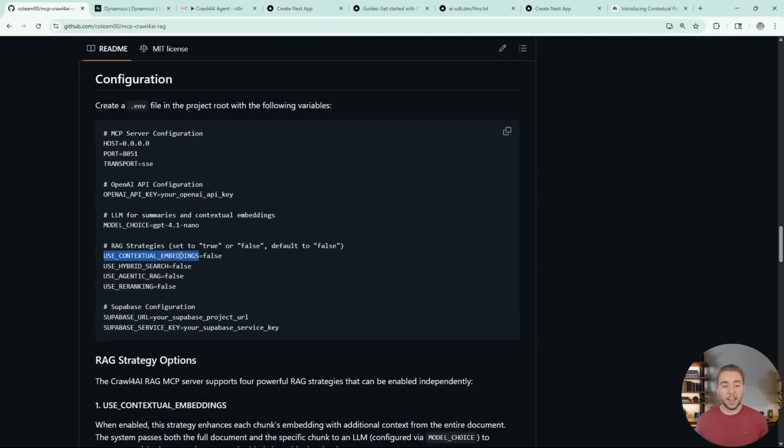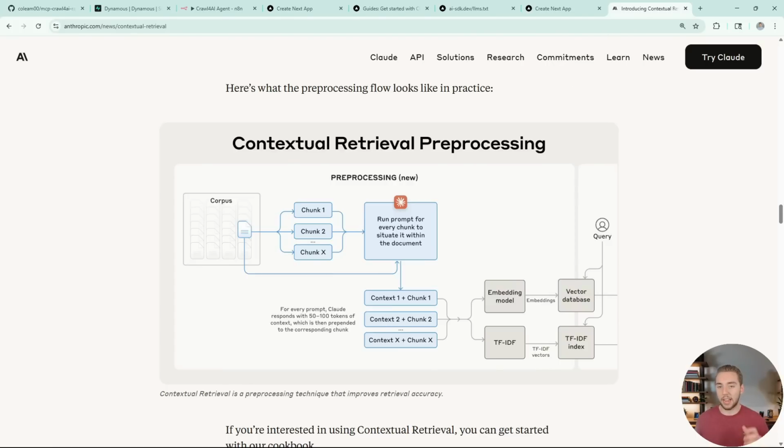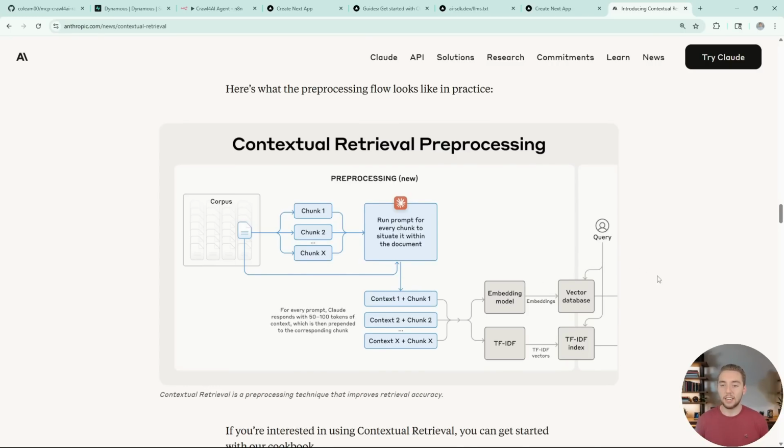So starting with contextual embeddings. This is actually a RAG strategy that was introduced by the Anthropic team. They have this article on contextual retrieval, which includes contextual embedding, which I'll link to below in the description. Essentially what you do is instead of just embedding the raw chunks for your documentation that you're splitting up, you're going to take each of the chunks when you split up your documents, and you're going to run a prompt for every single chunk. And essentially that prompt is going to preface your chunk with extra context that tells the LLM how this chunk fits in with the rest of the document that it is a part of.